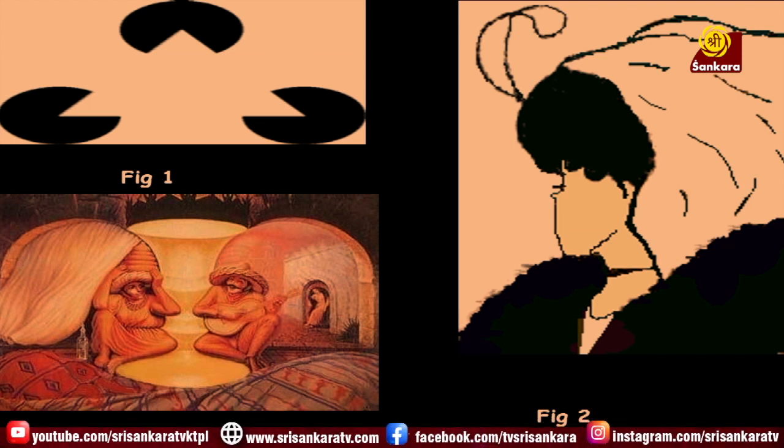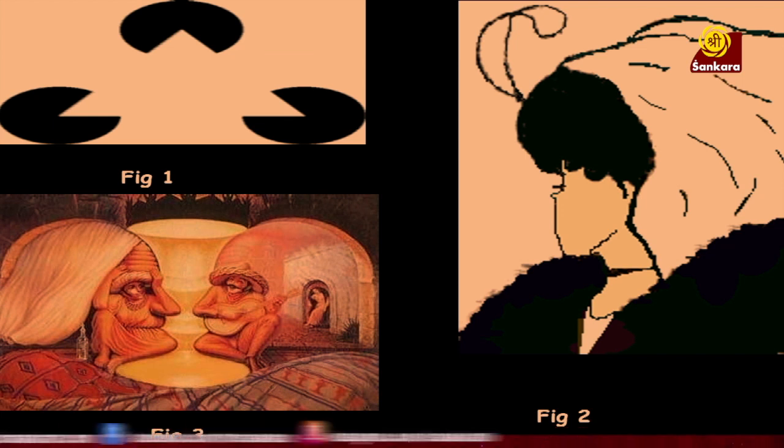Now on the right side you see the figure number 2. What can you see in this figure 2? Is it a young girl or an old lady? Some people can see only young girl and some people can see the old lady, and some can see both. Were you able to find it out?